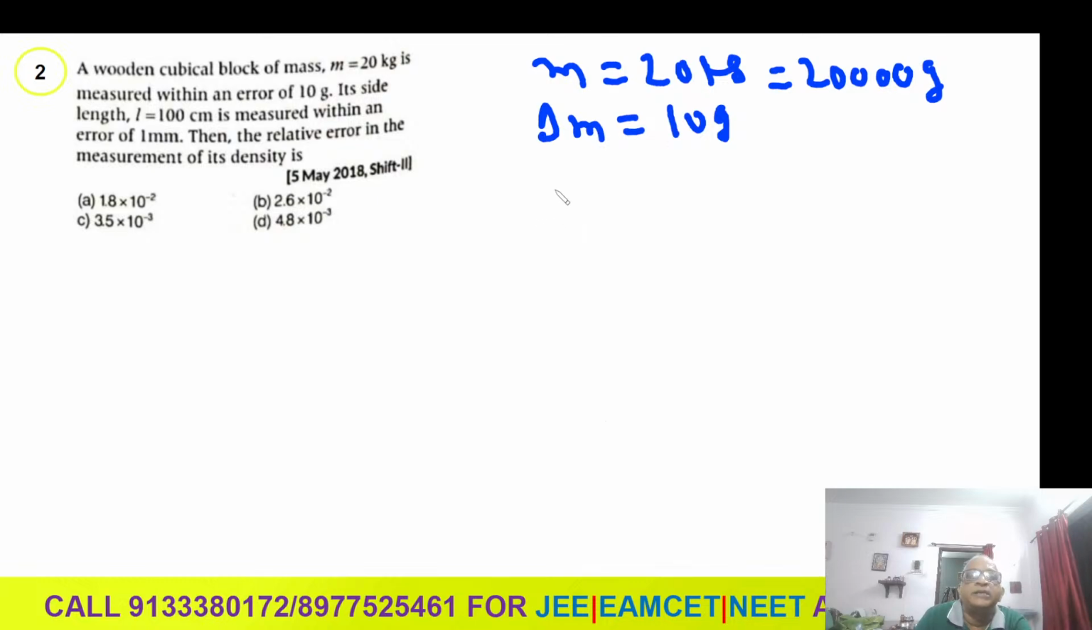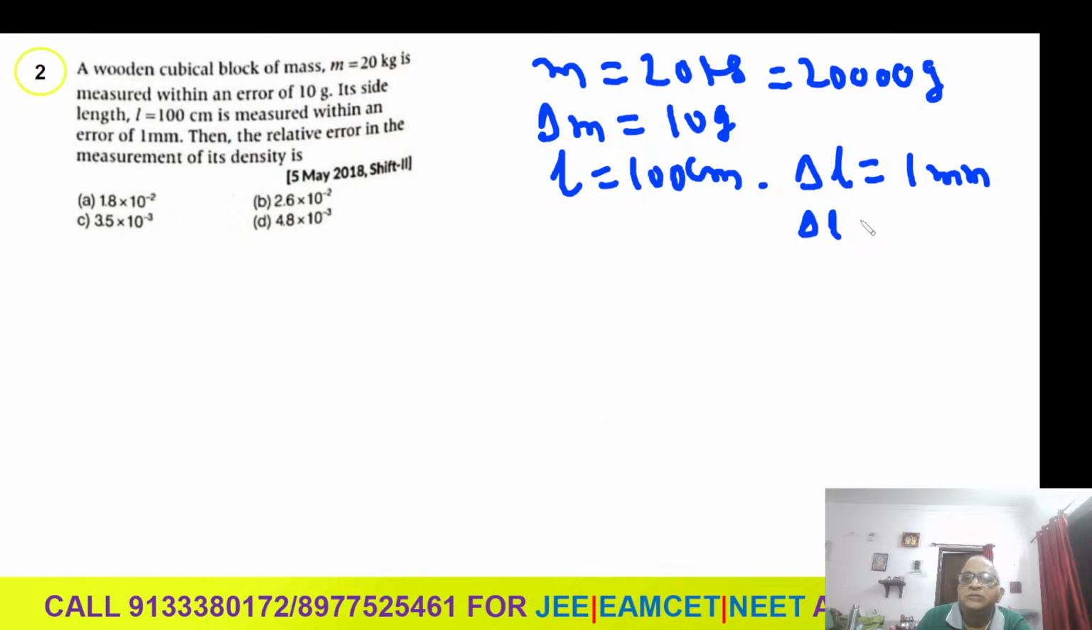Then length is given as 100 centimeter. Then what is the delta L he has given? Measurement error, with a vernier caliper or screw gauge, delta L is 1 millimeter. But both should be in the same units. 1 centimeter is 10 millimeter, so 1 millimeter is 1 by 10 of a centimeter, 0.1 centimeter. Both should be in the same units.